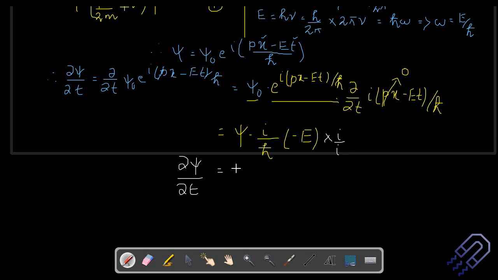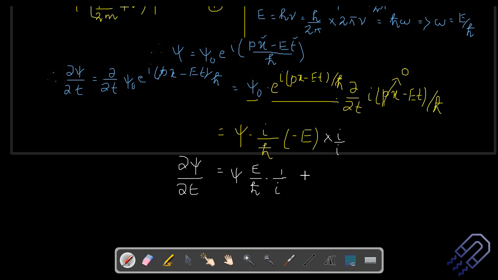So this will just remain as psi, and on top it will remain just E, and in the denominator it's an i, so I will write it as E divided by h cross as the term, and then this can be written as 1 divided by i. So this is the expression for del psi/del t.